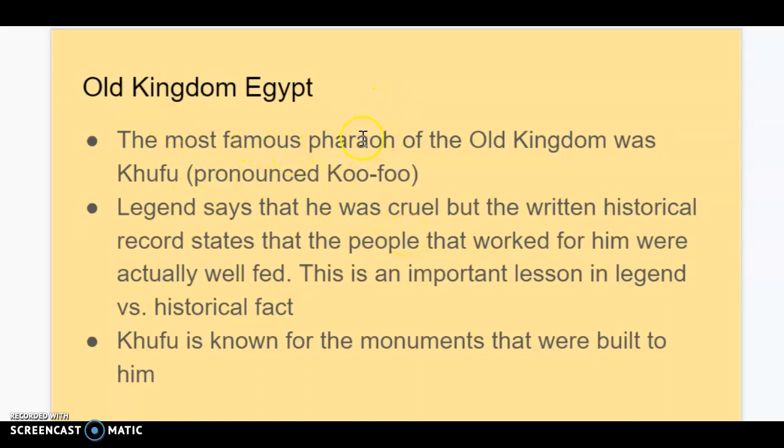The most famous pharaoh or god king of the Old Kingdom was named Khufu, pronounced phonetically Ku-fu. So legend says, this is a good lesson for legends, you can't always believe what you hear. Legend, word of mouth, says, the stories say that he was a cruel pharaoh. But when we actually look at the written historical record inside of pyramids and temples, they actually tell us the opposite. That the people that worked for him might have worked really hard, but they were actually very well fed during his reign, during the time that he was alive and when he was in charge as the pharaoh.